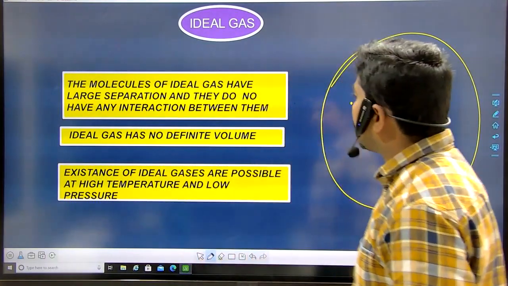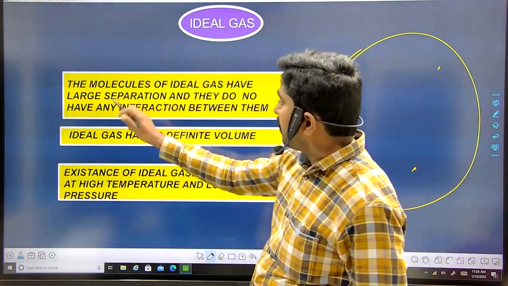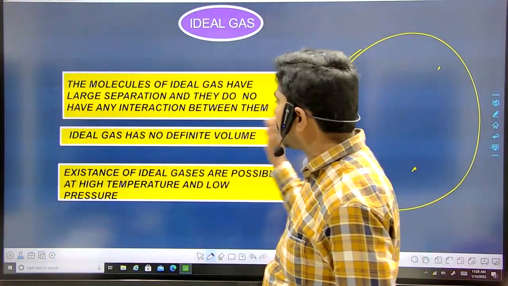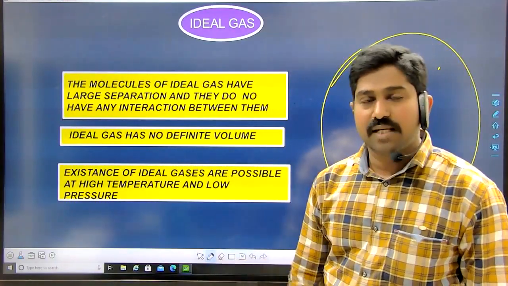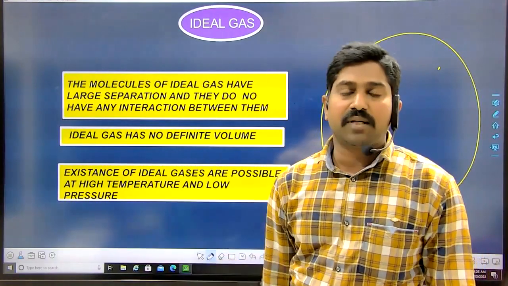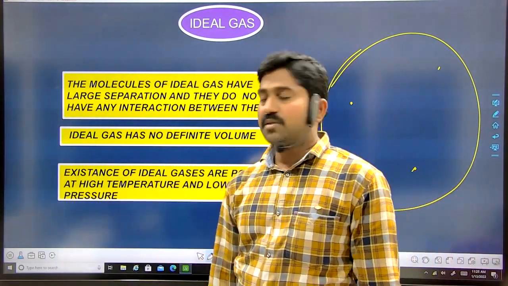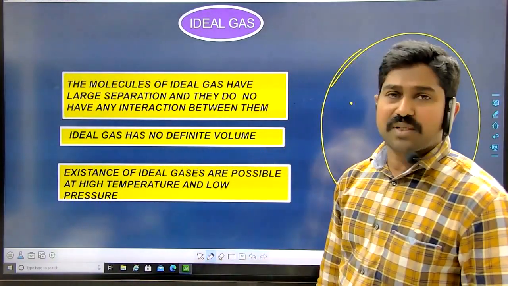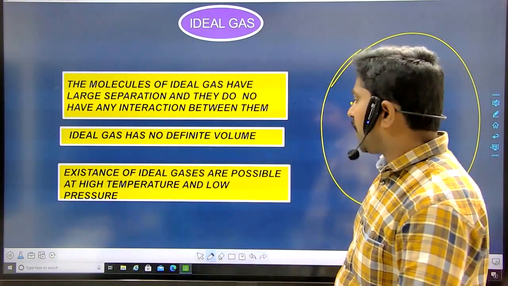So when it comes to ideal gases, what is the first property? The molecules of an ideal gas have large separation and they do not have any interaction between them. And the size is negligible. The size of a molecule is negligible when compared with the distances traveled by the molecules. So we don't give a definite volume for that particular ideal gas. For an ideal gas we never give a definite volume.